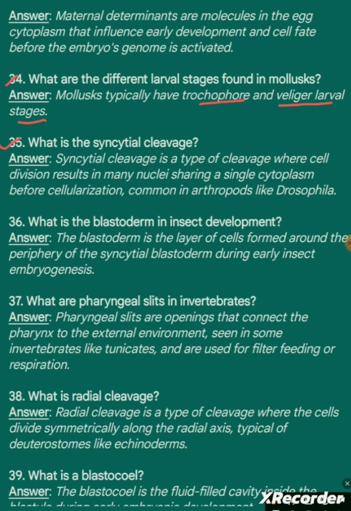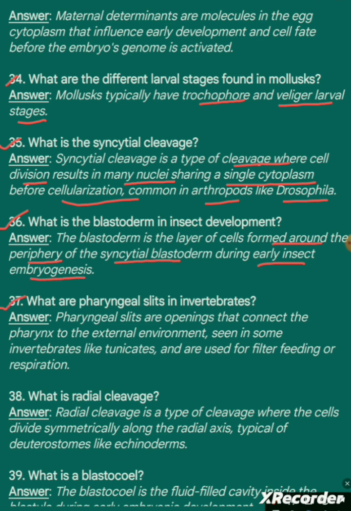Question 35. What is syncytial cleavage? Answer. Syncytial cleavage is a type of cleavage where cell division results in many nuclei sharing a single cytoplasm before cellularization, common in arthropods like Drosophila. Question 36. What is the blastoderm in insect development? Answer. The blastoderm is the layer of cells formed around the periphery of the syncytial blastoderm during early insect embryogenesis.